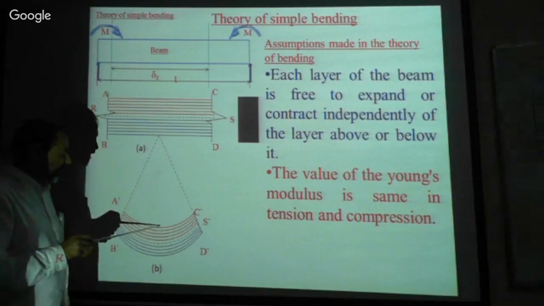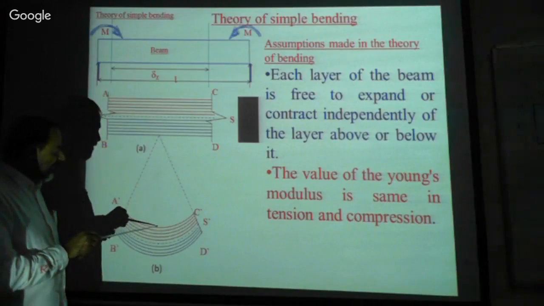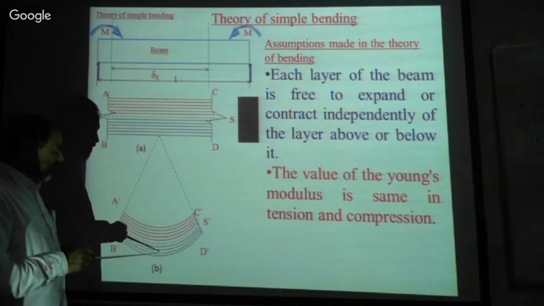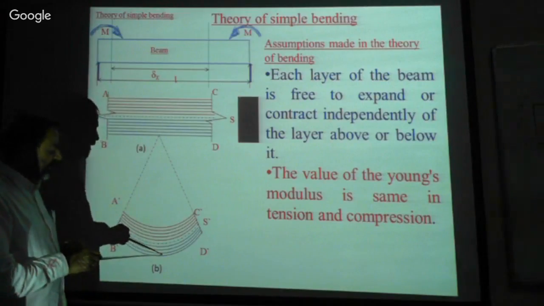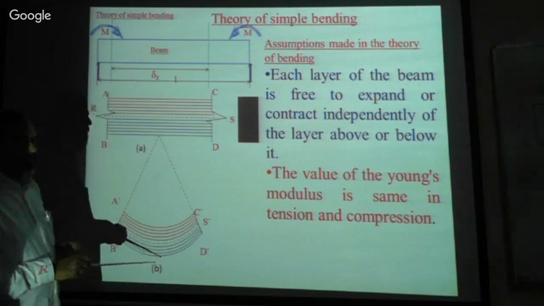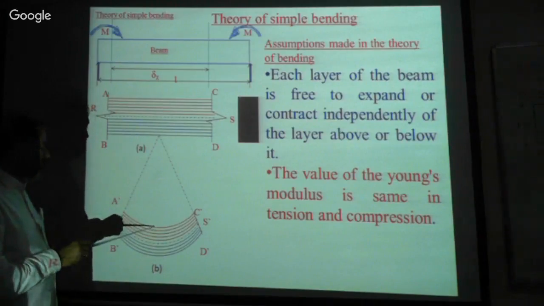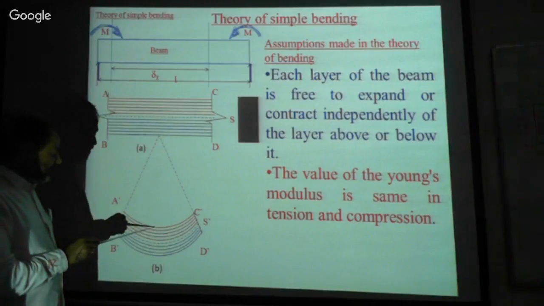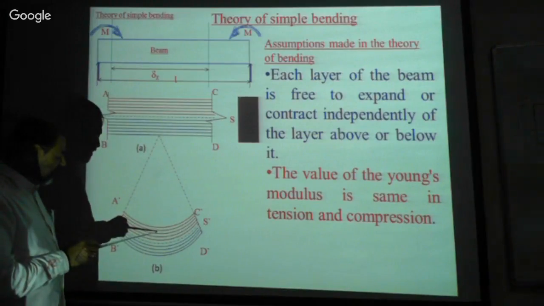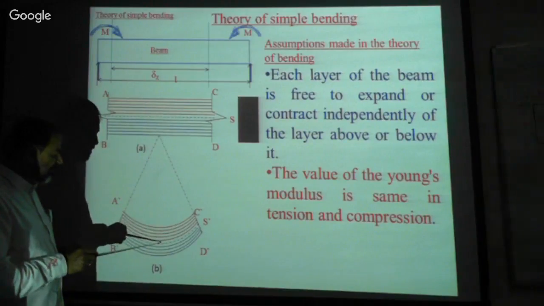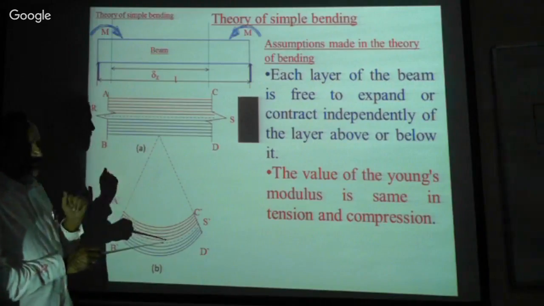It means the farthest layer, the top layer, is suffering from compression, and the farthest bottom layer is suffering from maximum tension, isn't it? Maximum compression, then less compression, less compared to this, and here no compression or no tension. Therefore, it is zero stress, isn't it?